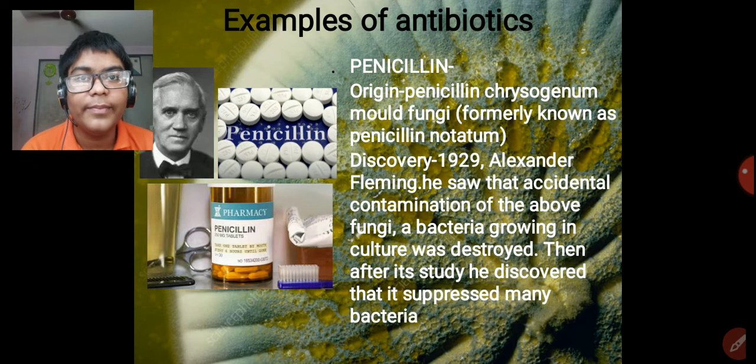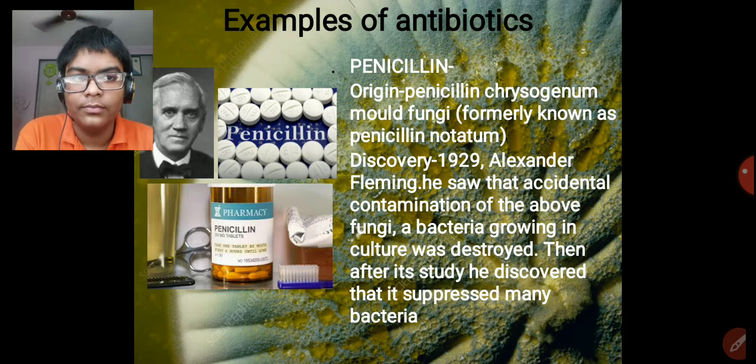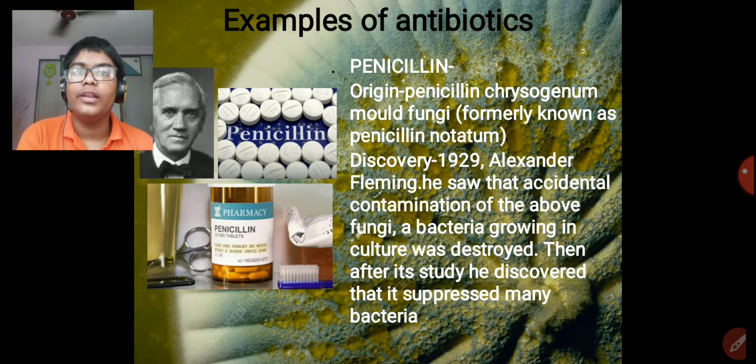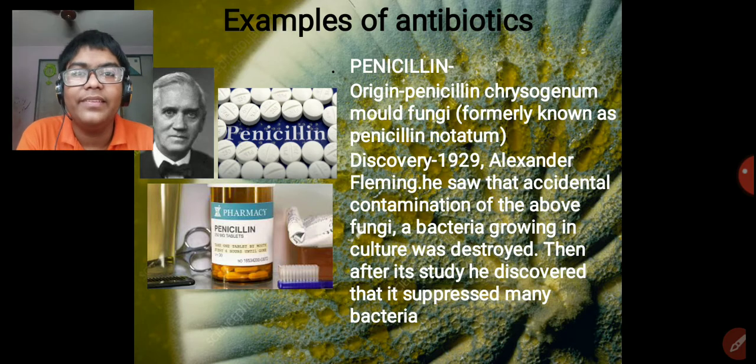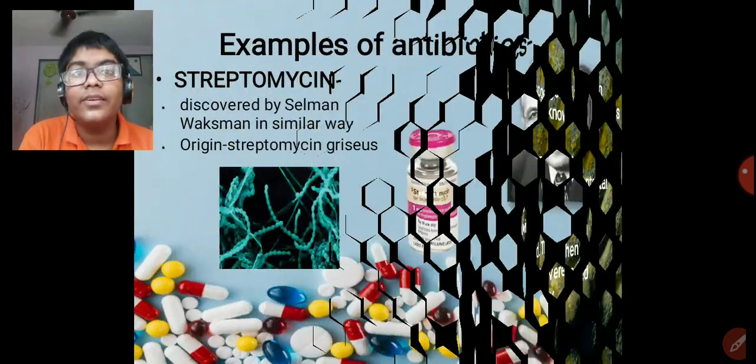Already the bacteria are so bad, what will happen now? But when he examined, he saw that this Penicillium notatum was killing the disease producing bacteria. Then he understood that this is killing the bacteria which is harmful for us. He did a lot of research on it, and now we have this antibiotic medicine, that is penicillin.